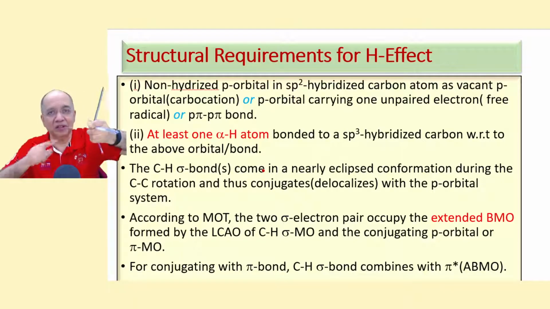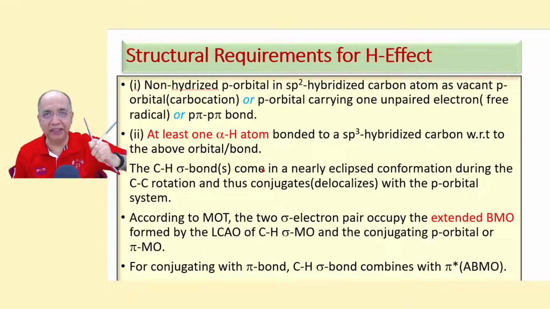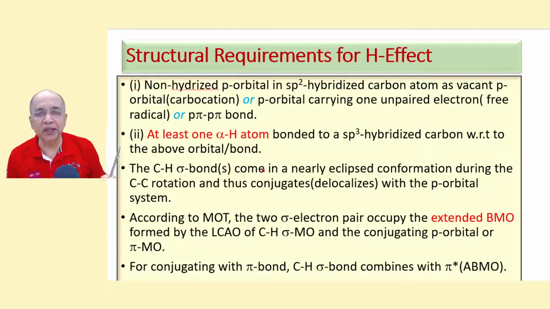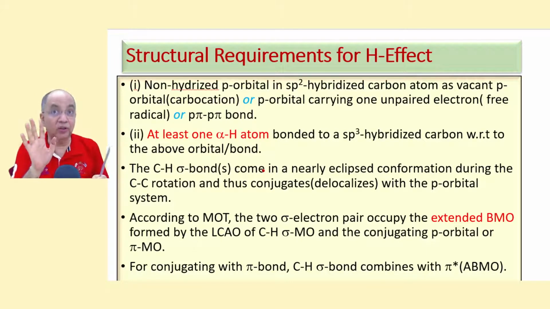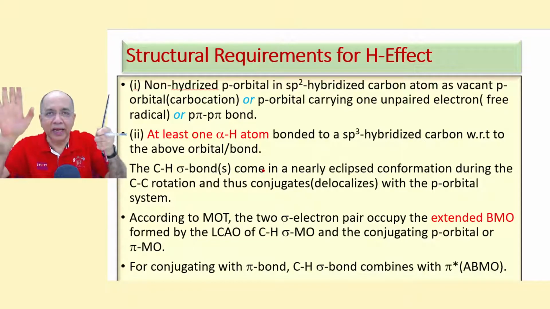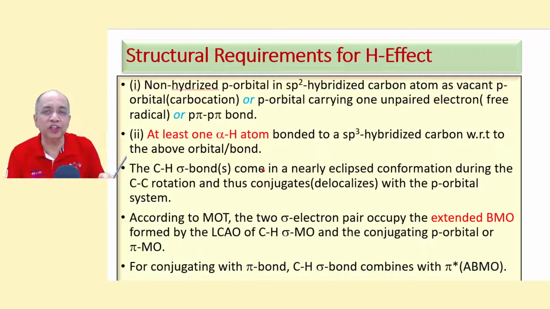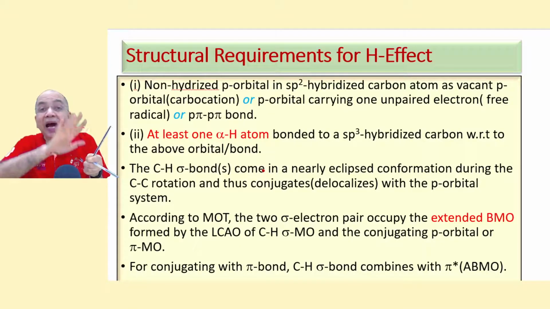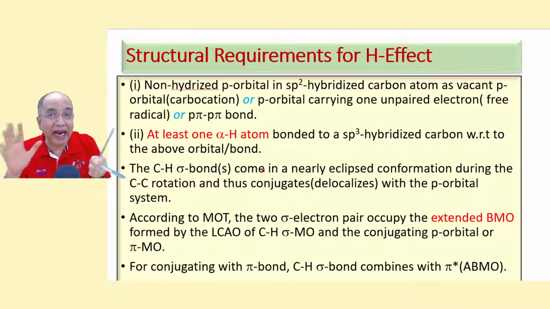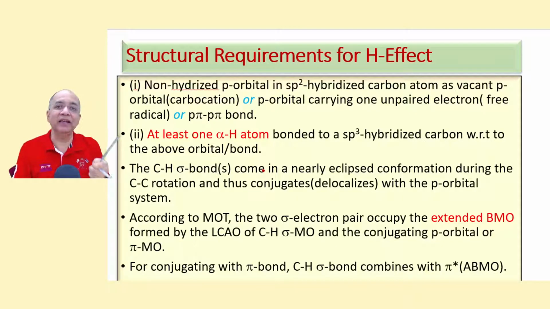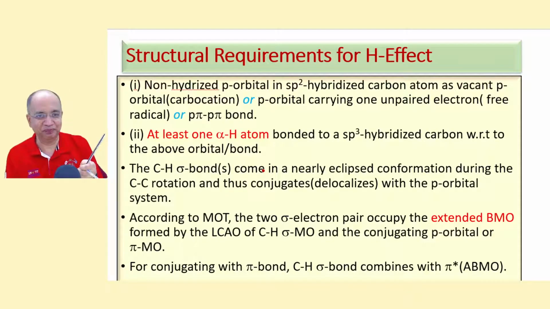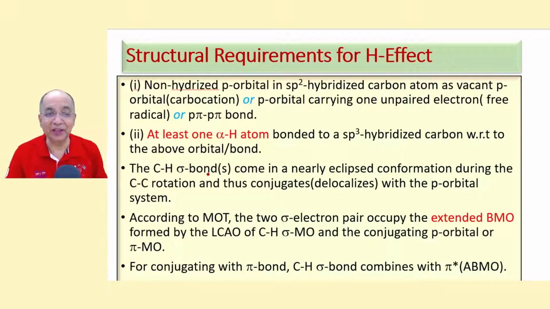Because the bond is rotating rapidly, alternately all the CH sigma bonds come at a near eclipsing, near parallel position with the p orbital system, and they conjugate. And this conjugation is hyperconjugation, because the overlapping is not as profound as in resonance. Understood?